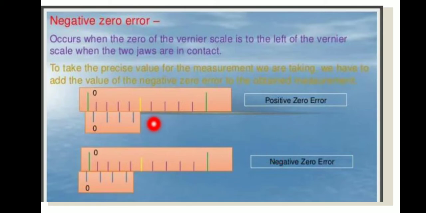What is the positive zero error? The vernier scale zero is to the right of the main scale zero. Here the zero is on the right side, and here the zero is on the left side. When the vernier scale zero is to the left, this is called negative zero error.